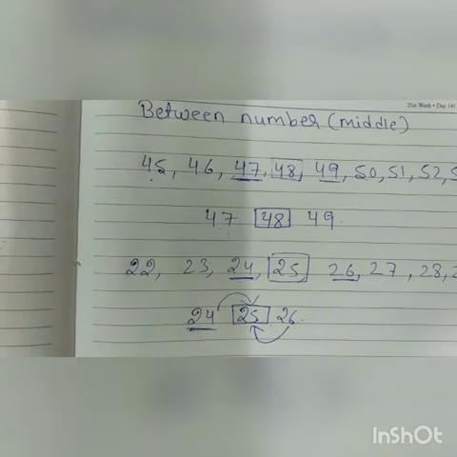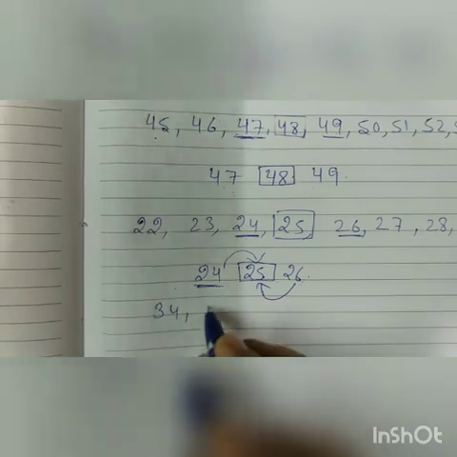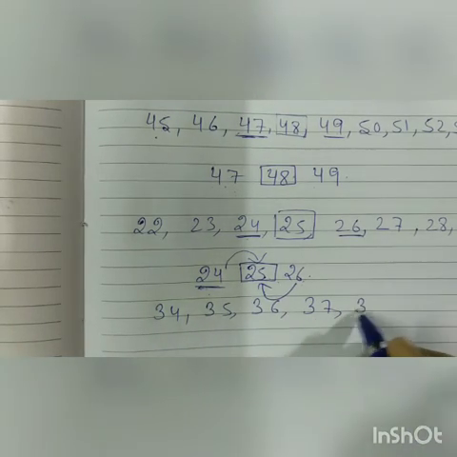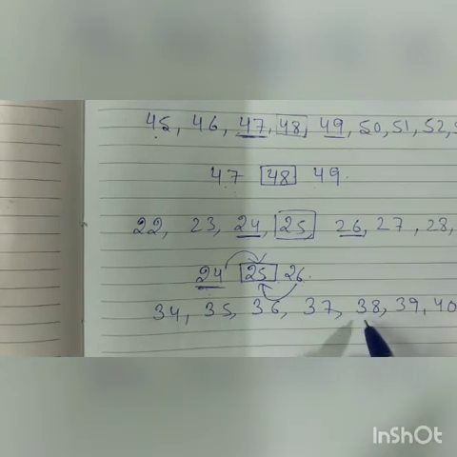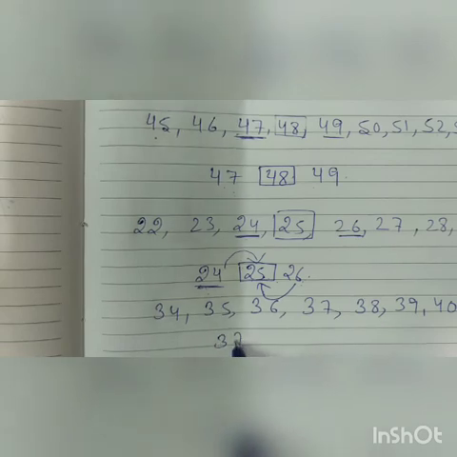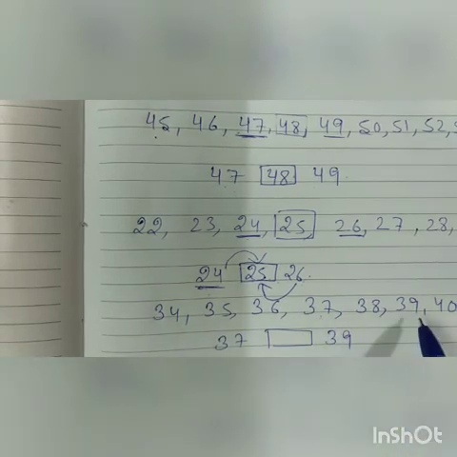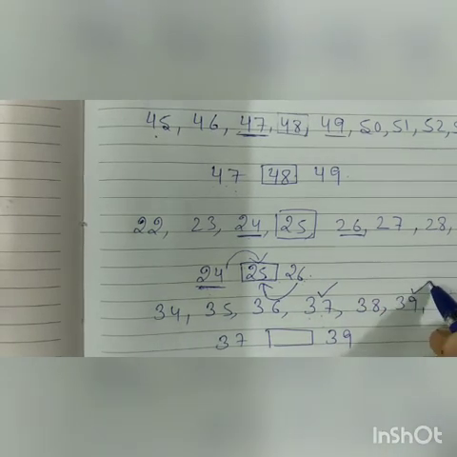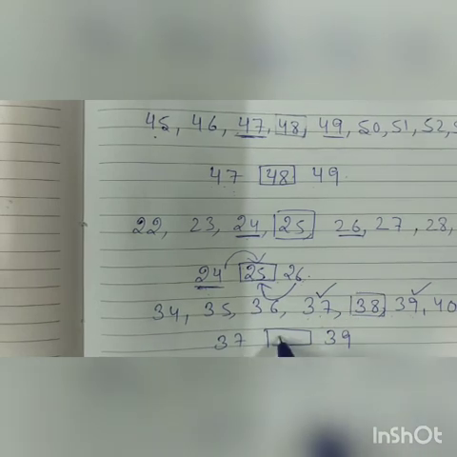I will take one more example to explain to you: 34, 35, 36, 37, 38, 39, 40. Now let us take 37 and 39. Which number comes between 37 and 39? This is 37, and this is 39. Which number is coming in between 37 and 39? It is 38.